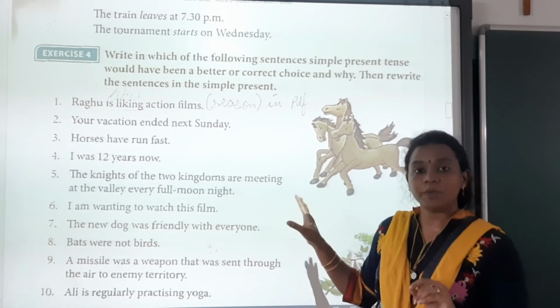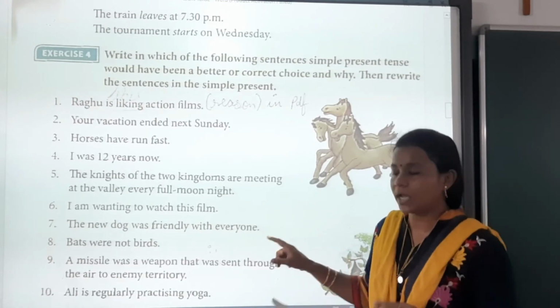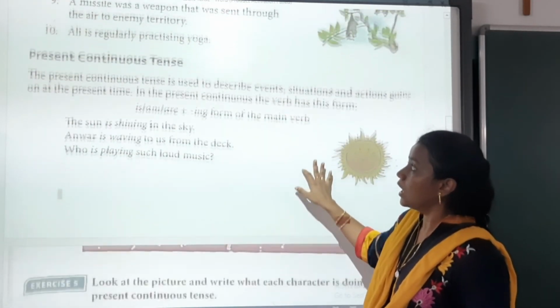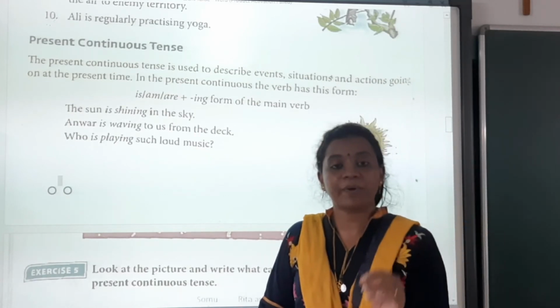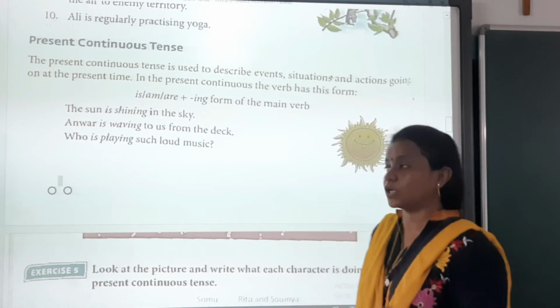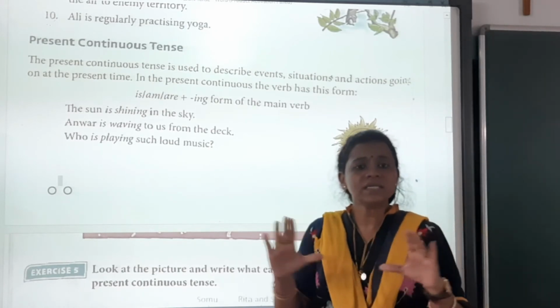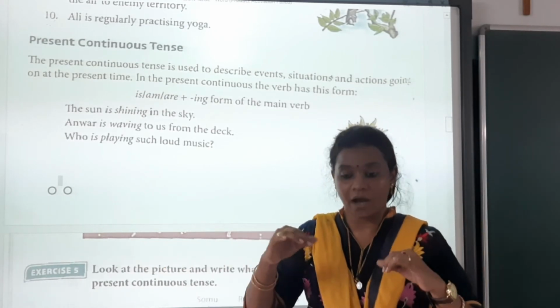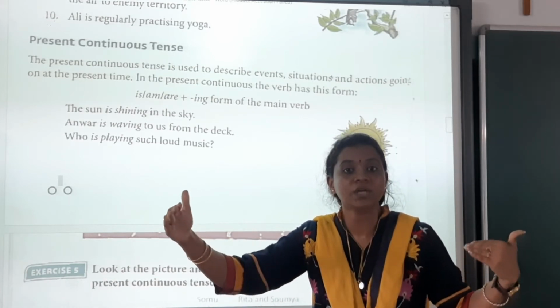So that will be the other part in which we will do the exercise. Now the next topic is present continuous tense. What is our next topic? Present continuous tense. Now present continuous tense means which we are doing in the continuation time.